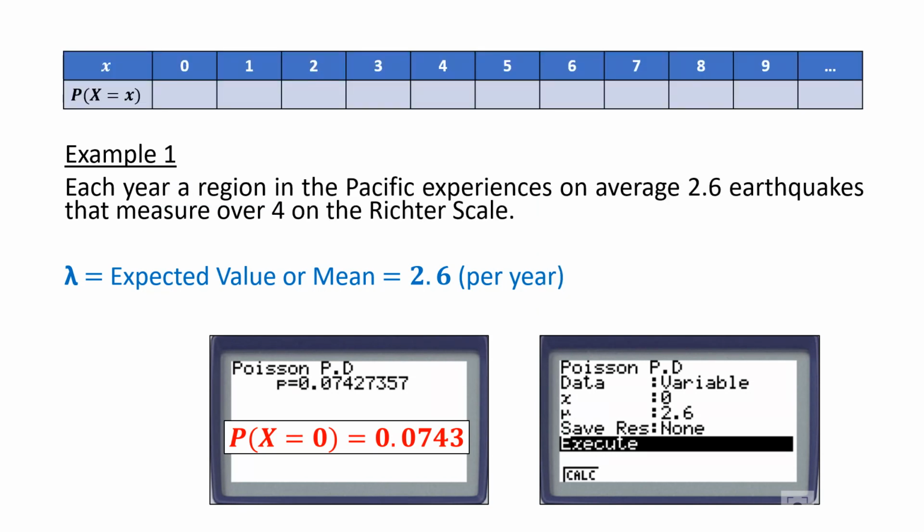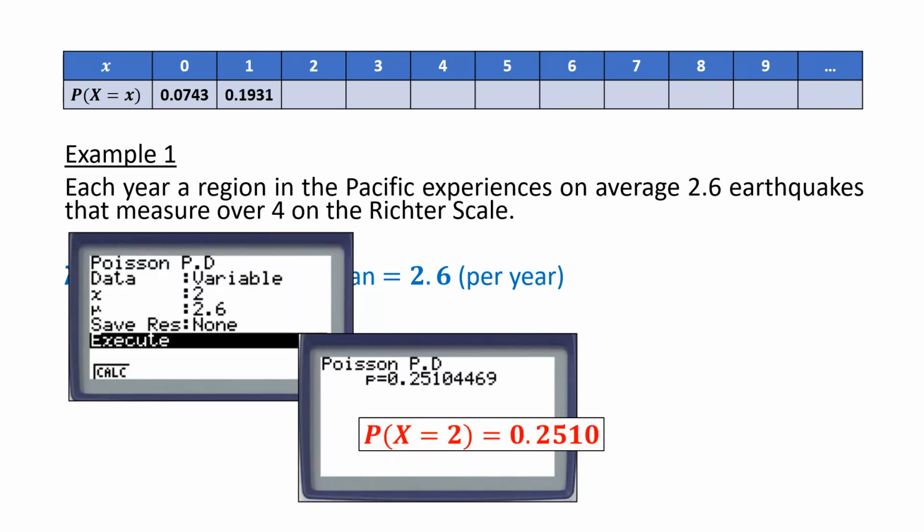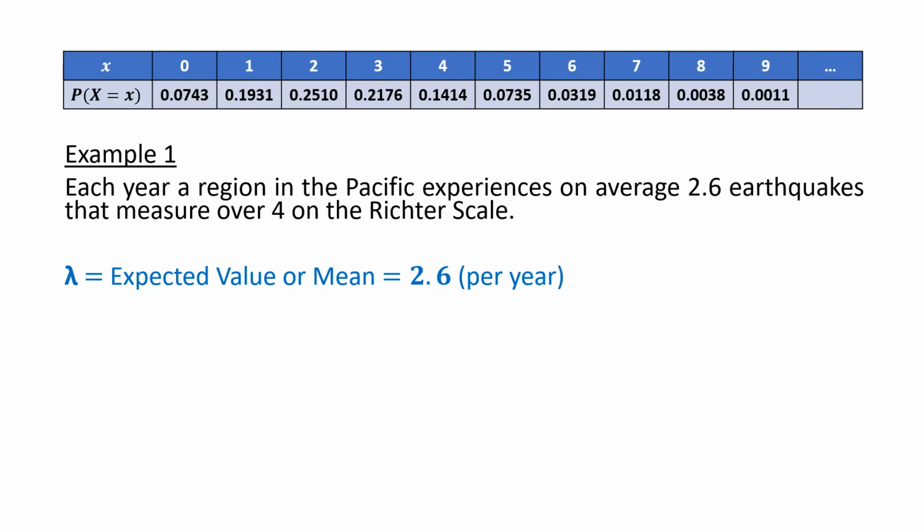All right, well, once again, we're going to set up a probability distribution table. Notice there is no end point because, as we said, there's no upper limit. In other words, there could be 10, 100, 1,000 earthquakes. It's very, very unlikely that'll happen, but we're not going to set an upper limit. So for 0, we're going to enter in 0.0743. Let's repeat it and do it for x is 1 and get a probability of 0.1931. Let's repeat it for x is 2 and get a probability of 2 earthquakes in a year of 0.2510. And now let's complete the rest of the table up to 9.